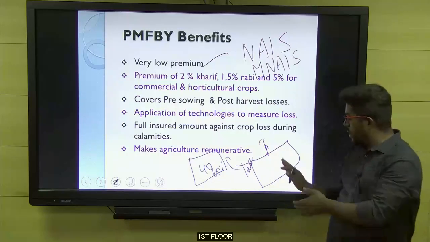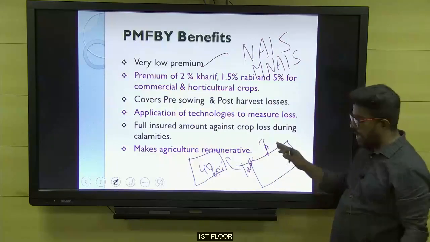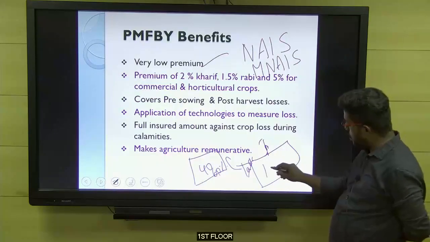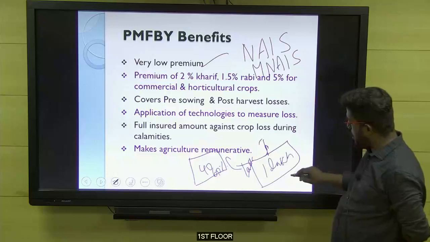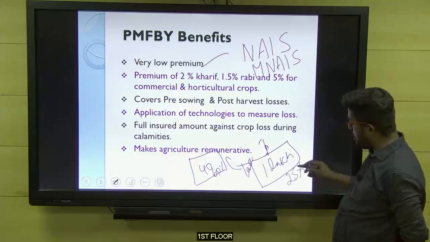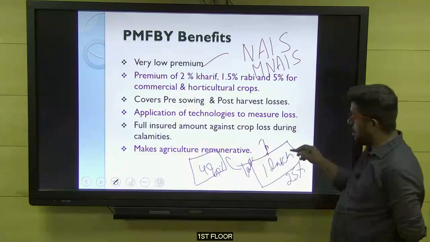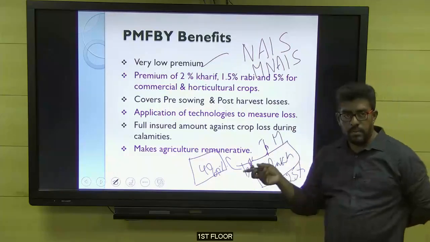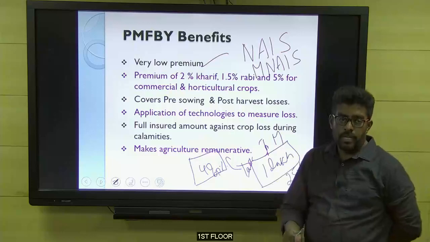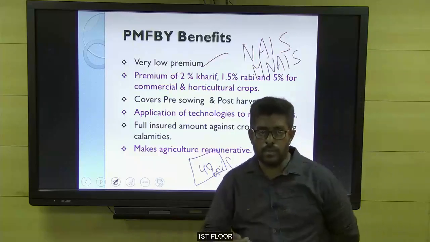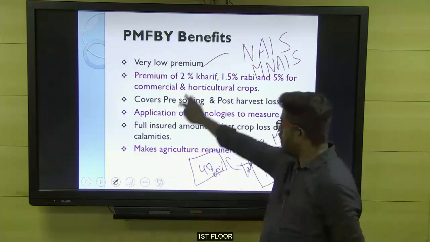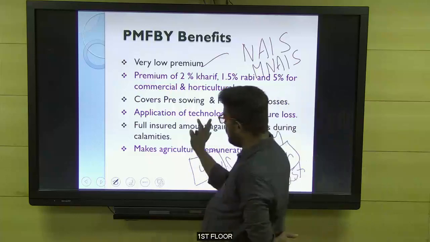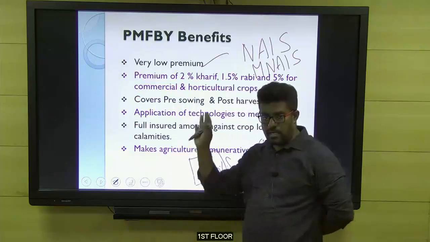In this scenario, what the government will do is assess: last year you have grown a crop worth 1 lakh rupees, so now I will give you 25% because you have not grown anything. The reason is not your fault, the reason is monsoon failure. So this loss is called a pre-sowing loss. விதைக்கிறதுக்கு முன்னாடியே விதைக்காமே வரக்கூடிய அந்த லாஸ்க்கு பேர் தான் pre-sowing loss னு சொல்லுவோம். So at this point, when I read the paper, you'll understand the scenario.